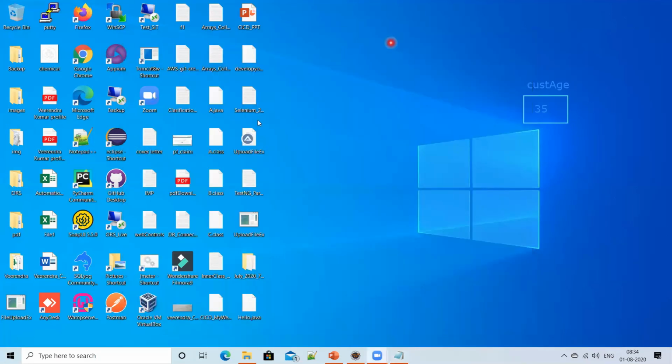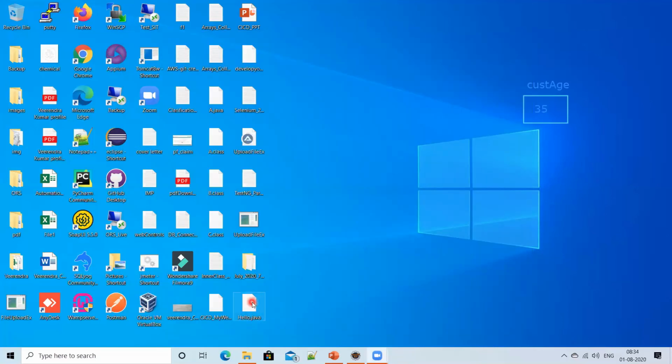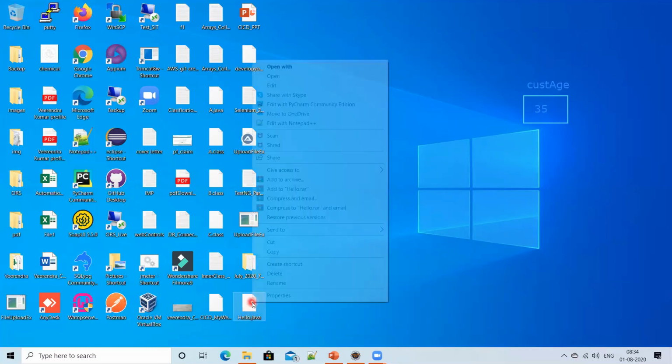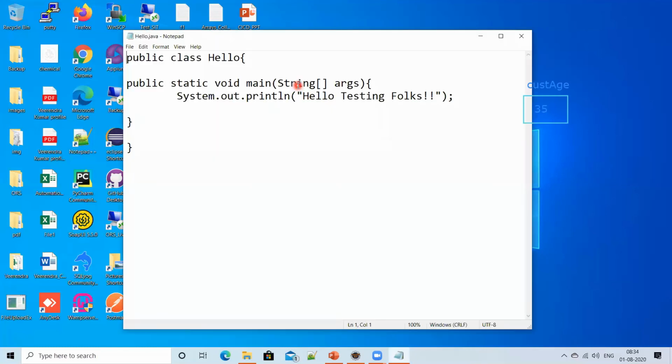Now you can see on desktop you will have Hello.java. I hope you are able to view this Hello.java. So this is the code. If I want, I can close it, and in case I want to open it, what I can do, right click, you can say Edit, or you can say Open with. Whatever different options you want, you can open with. For now I'm saying Edit. When I say Edit, see that it is opened in the notepad.